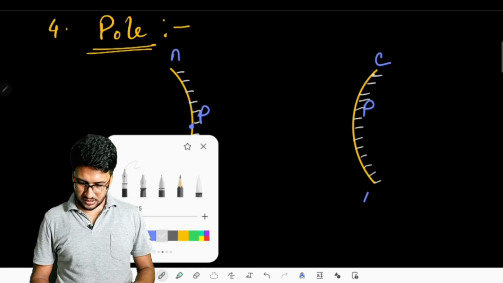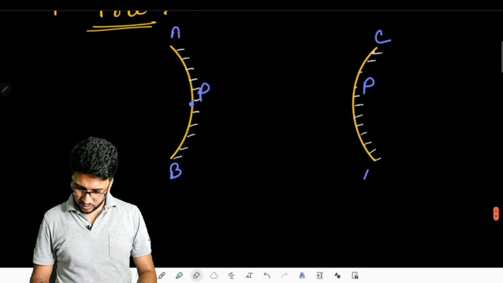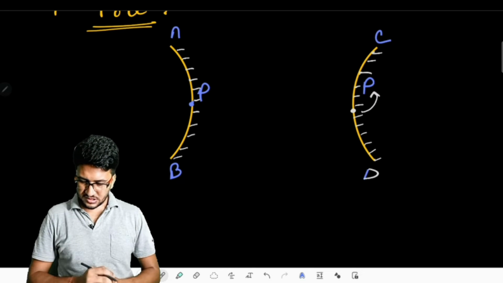So where will the pole be found? For such a mirror, the pole will be found here in the middle. The pole is here. Suppose this is D.